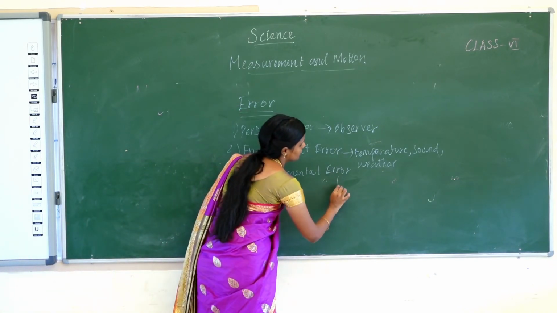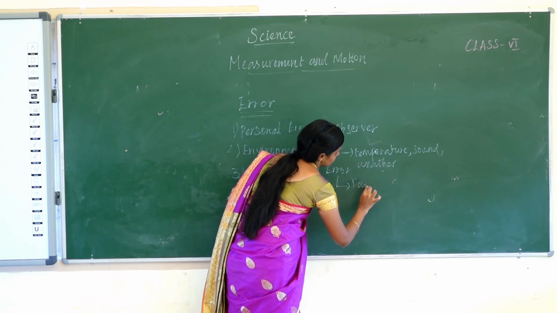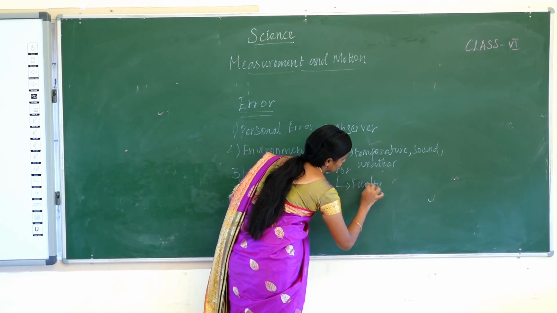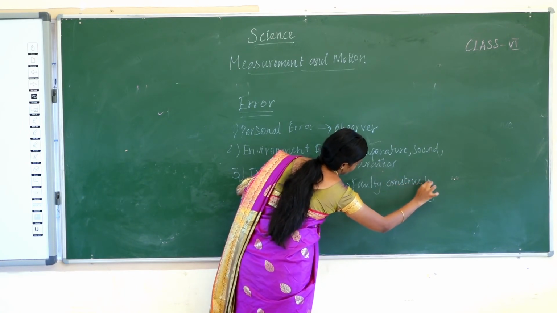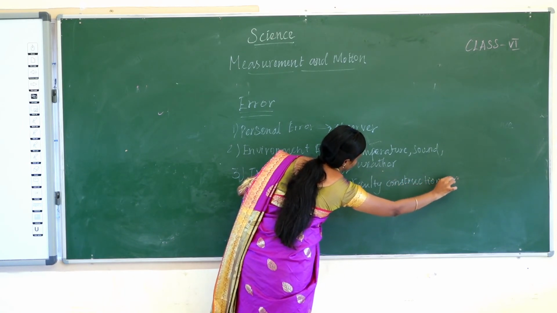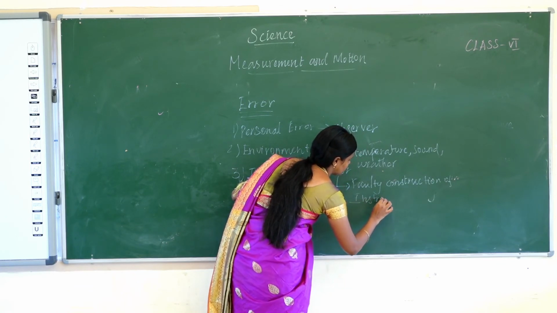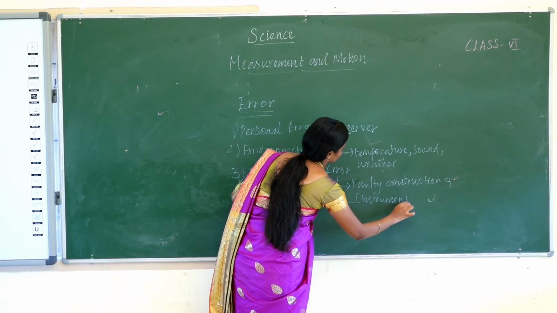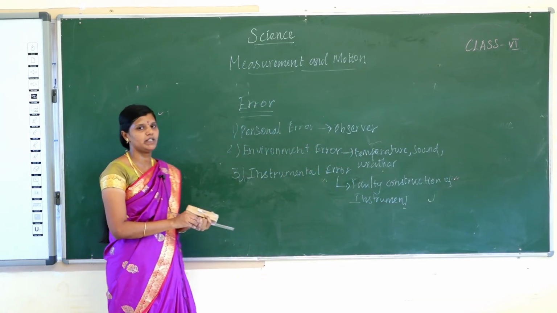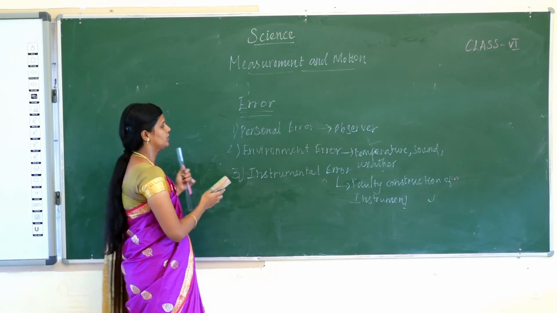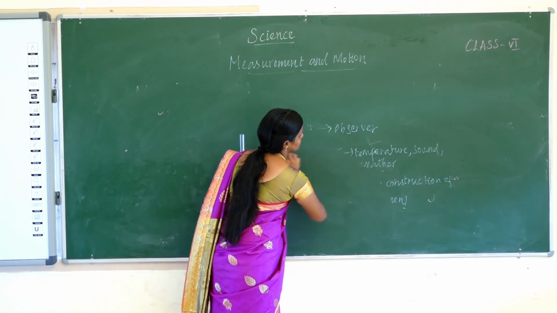Instrumental error is made by the faulty construction of the instrument. These are the types of error. There are three types: personal error, environmental error and instrumental error. Next we are going to see about interconversion of units.